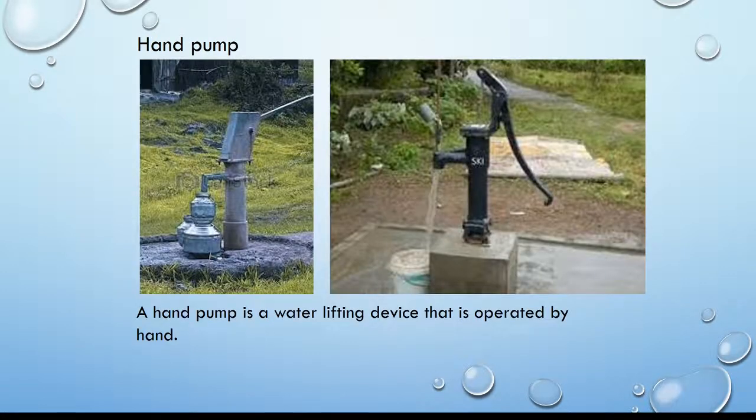Hand pump. You can see here the image of a hand pump. A hand pump is a water lifting device or machine that is operated by hand. We use our hand to operate this hand pump. We pump out water by pressing this handle.